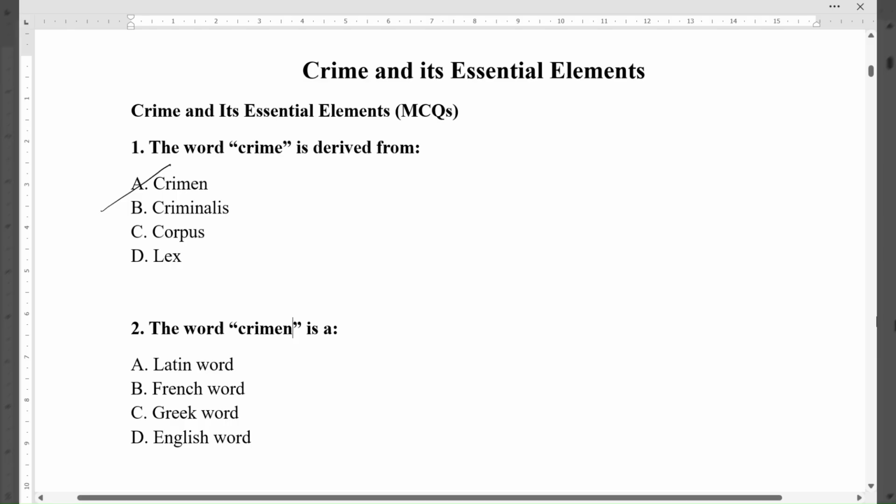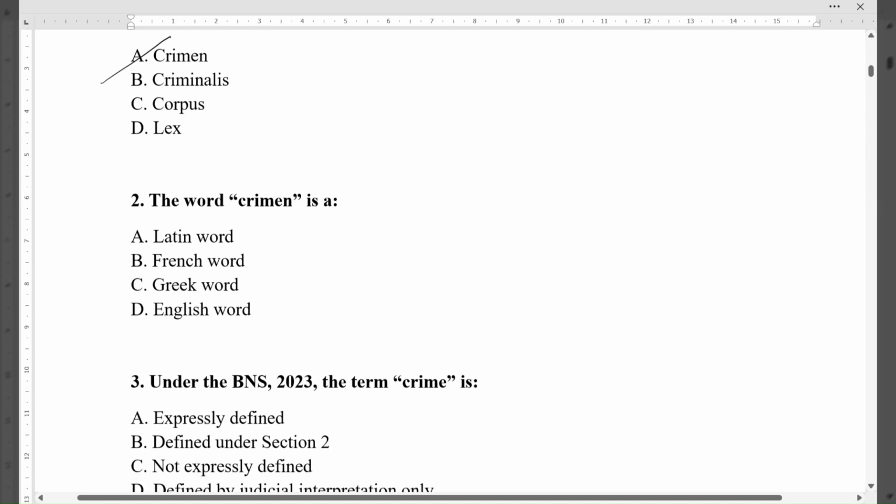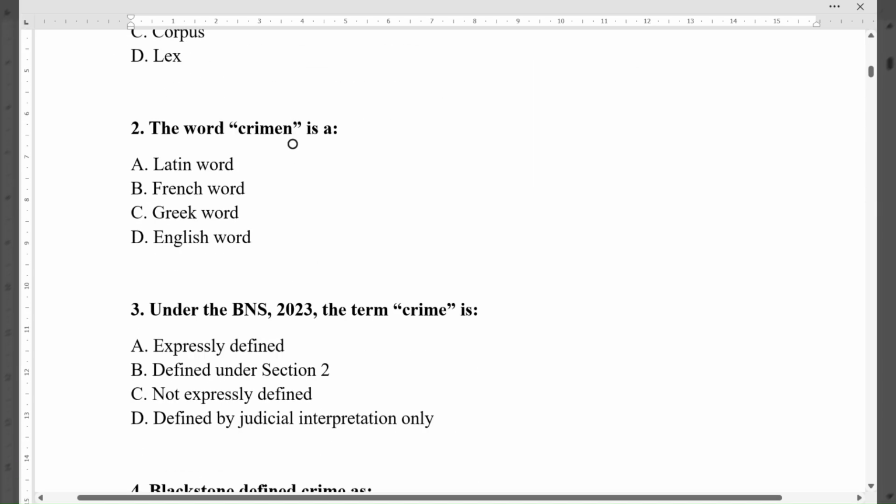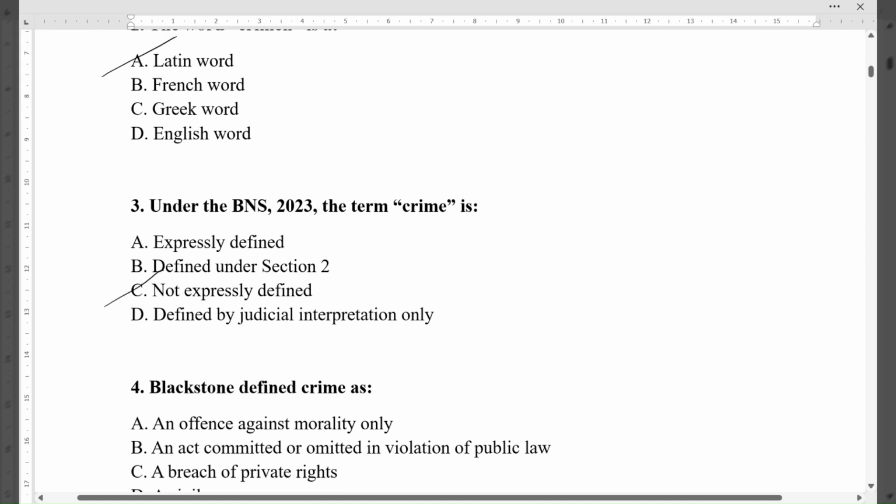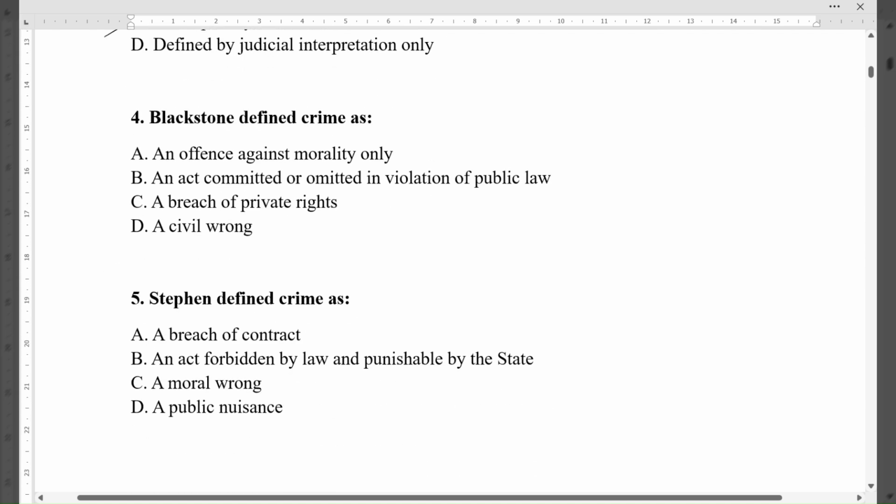Question 1. The word crime is derived from. The correct option is A, Crimen. Question 2. The word crimen is A. The correct option is A, Latin word. Question 3. Under the BNS 2023, the term crime is. The correct option is C, not expressly defined. Question 4. Blackstone defined crime as. The correct option is B, an act committed or omitted in violation of public law.